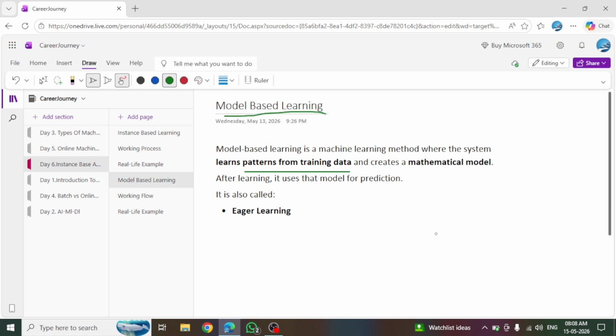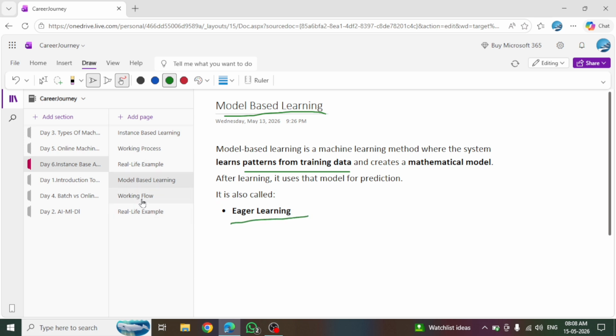This is a formula, and each and every algorithm has its own mathematical formula. Each model in machine learning creates its own mathematical formula and predicts the result as per it. So after learning, it uses the model for prediction. It is also called eager learning.